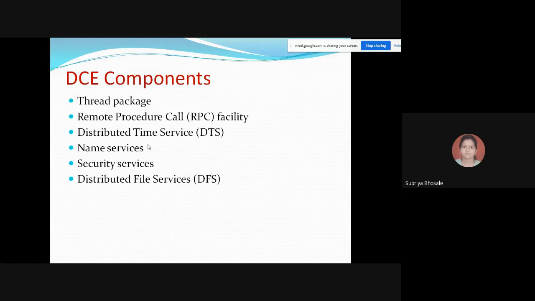And then the next component is the distributed file service, DFS. It provides a system-wide file system that has such characteristics as location transparency, high performance, and high availability.